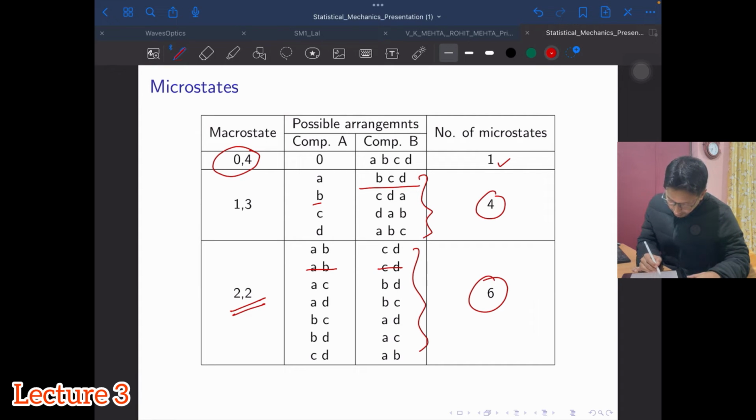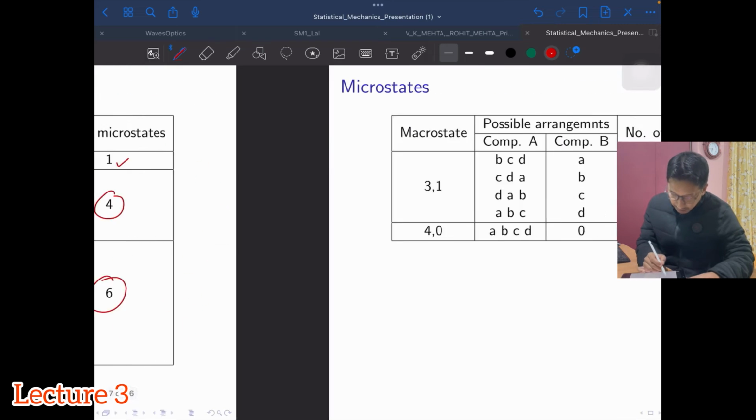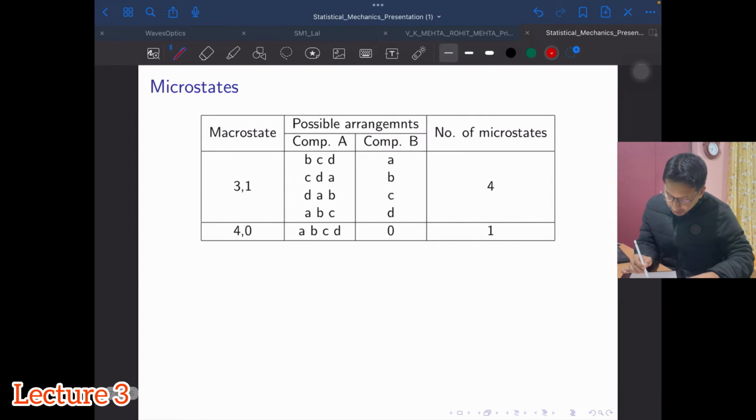There will be 1, 2, 3, 4, 5, 6: AB CD, AC BD, AD BC, and so on. So there are 6 microstates for the macrostate 2 and 2. Similarly you can have 3, 1, and you will get all these combinations, and the total will give you 4 microstates.